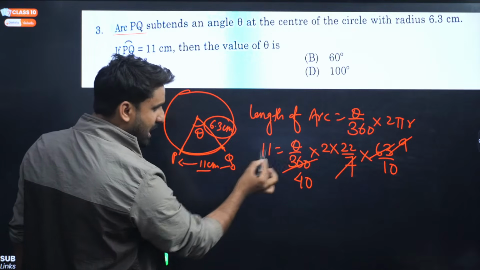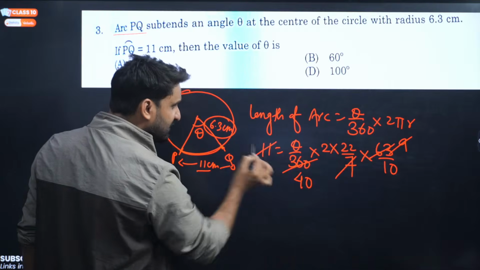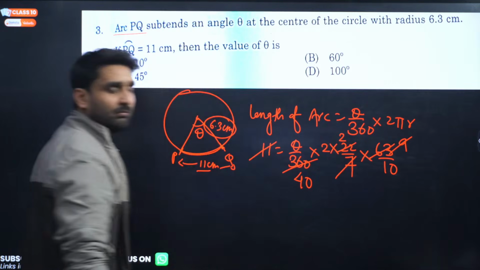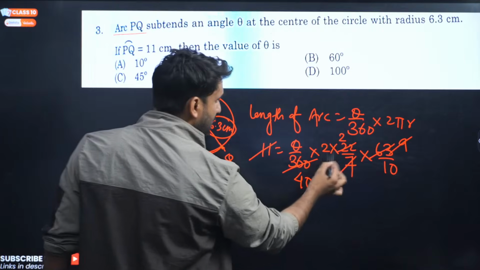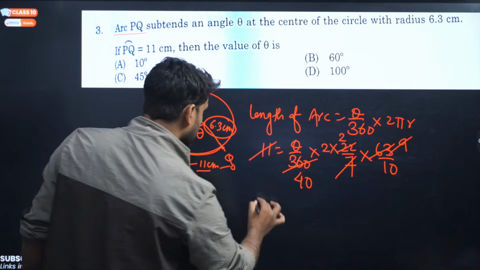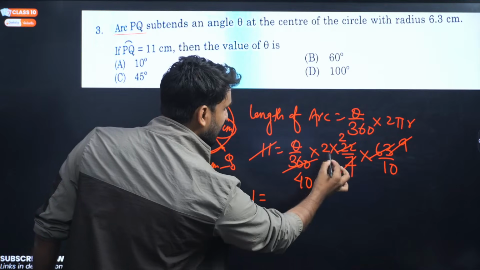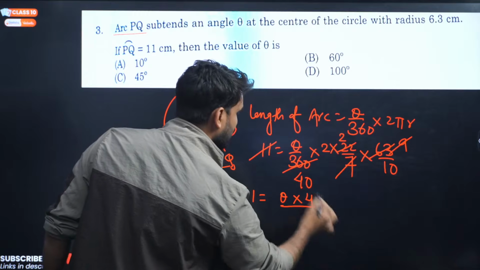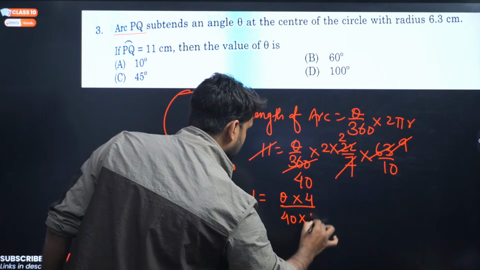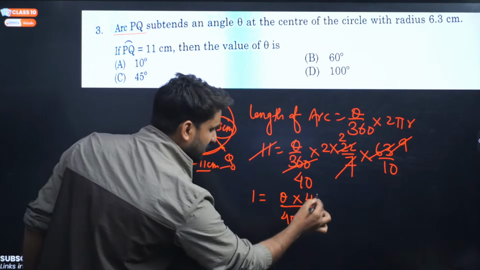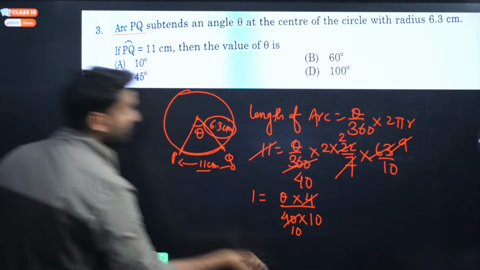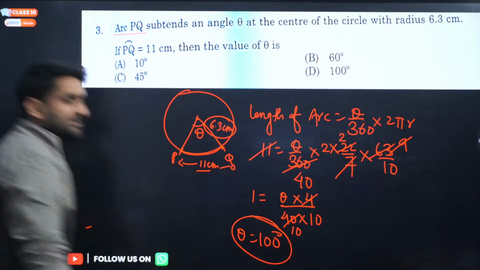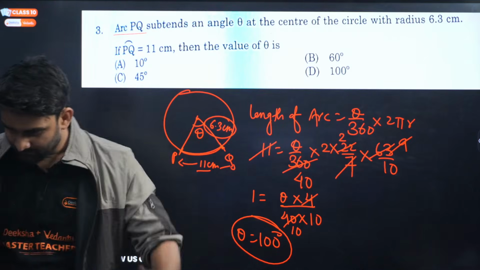Now can you see here, this theta by 360? This 11 will cancel with 22 by 2 times. Yes, my dear. And now what are we getting here? The left side is 1, and theta is 4 into theta by 40 into 10. Right? This 10 is there. So now this will cancel by 10 times. So theta will be equal to 100 degree. 100 degree is the correct answer.